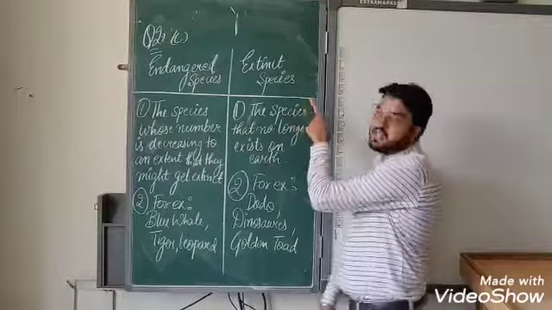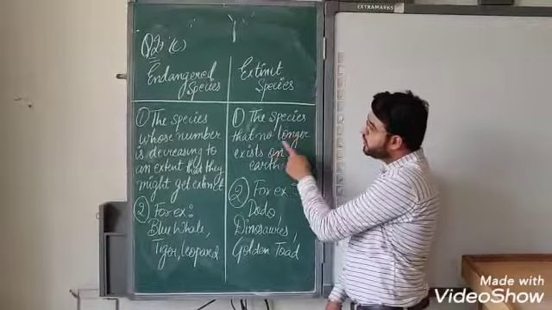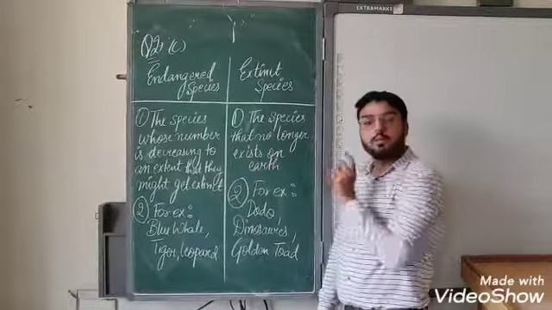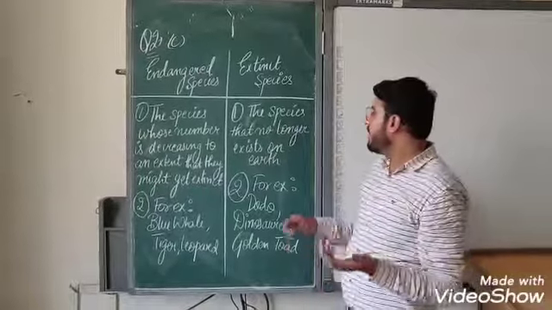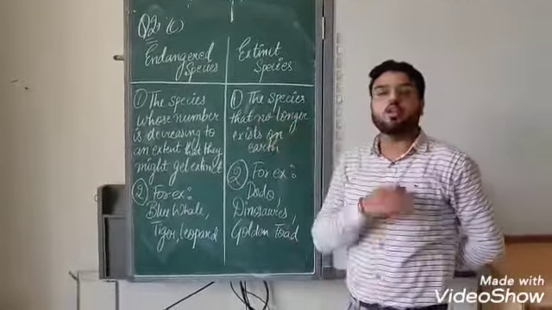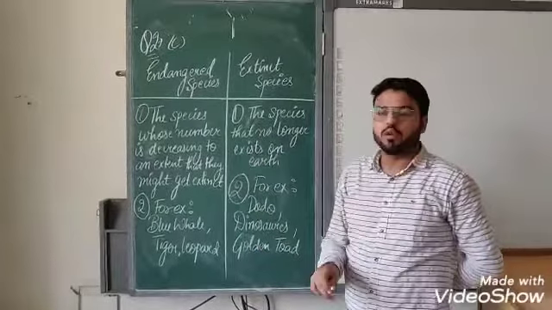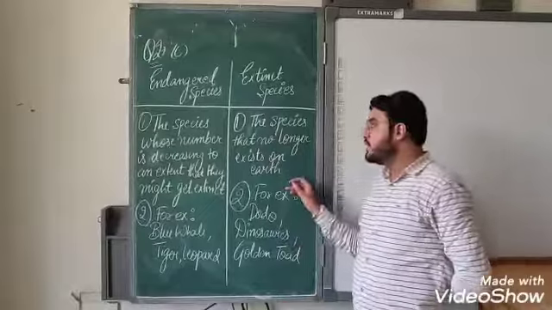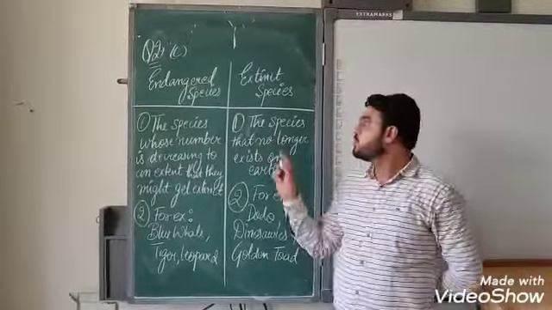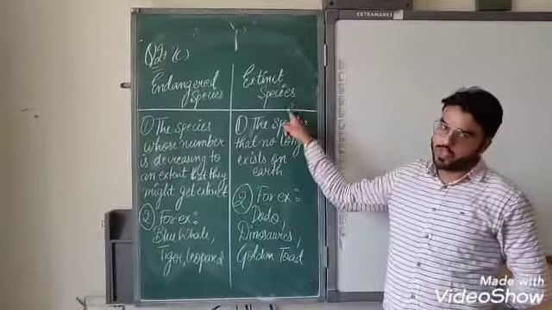If we talk about extinct species, they are the species that no longer exist on Earth, means the group of animals or living forms which are not found on Earth anymore. They do not exist any longer on Earth. They have already vanished. So these are called extinct species.